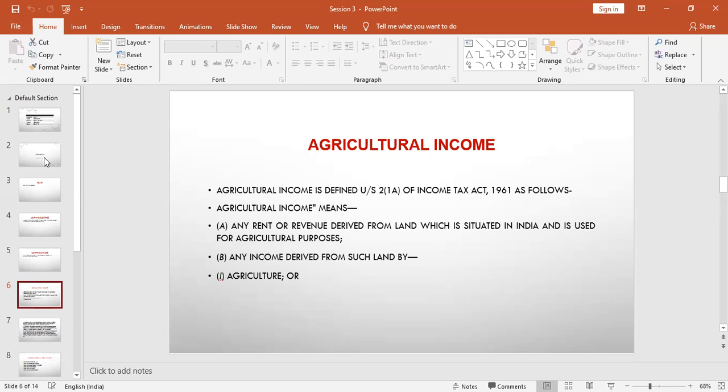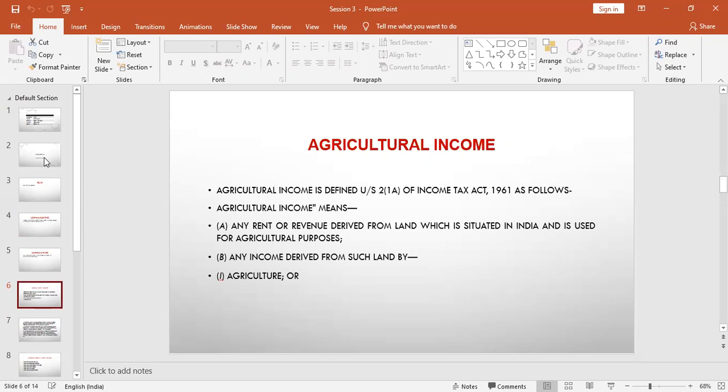If you want to define it, under section 2, subsection 1A of the Income Tax Act 1961, agricultural income is defined in two categories. One is any rent or revenue derived from land which is situated in India and is used for agricultural purpose.